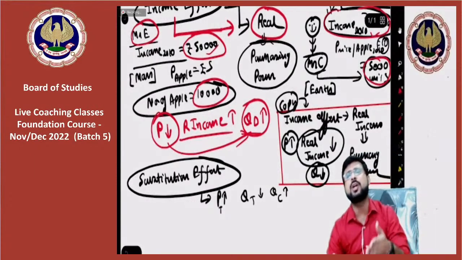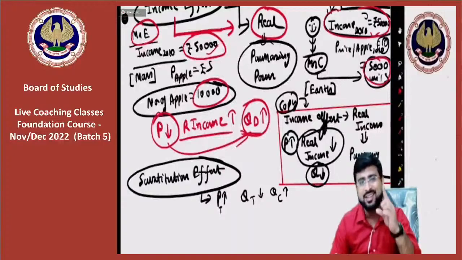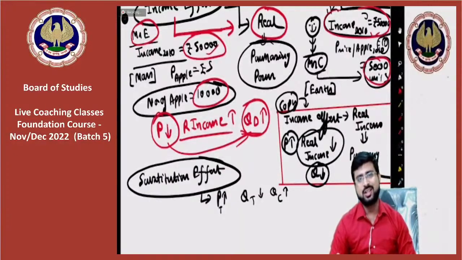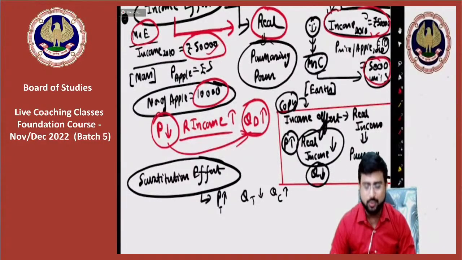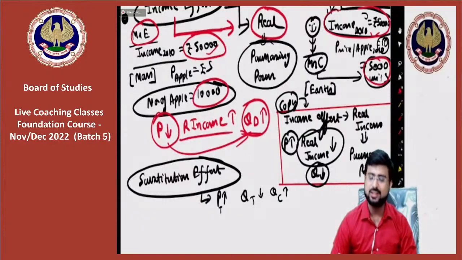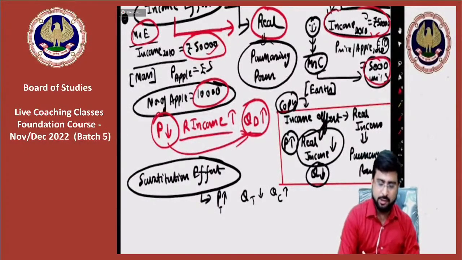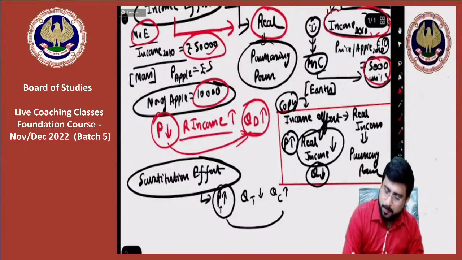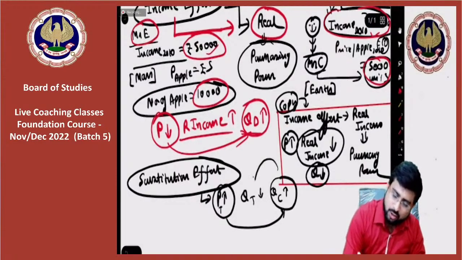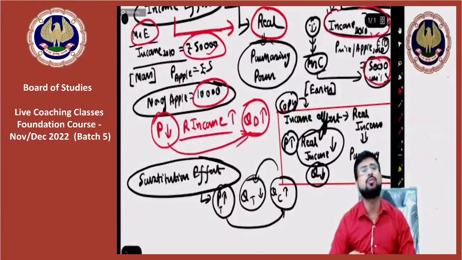But sir, you explained this under the factors affecting demand. Exactly, I explained it under the factors affecting demand, but I wanted to repeat it for you. That is substitution effect. When the price of tea has risen, people have shifted to coffee, as a result of which quantity of tea has fallen. Full stop.